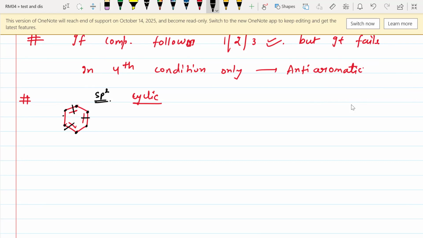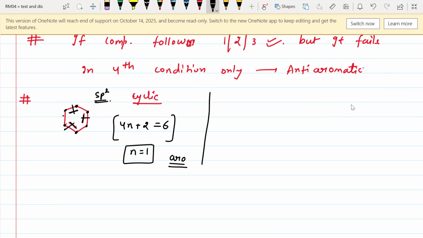Now the fourth condition: 4n plus 2 equals the pi electrons. How many pi electrons are there? 1, 2, 3. There are 3 pi bonds, so the electrons would be 6 because every pi bond contains 2 electrons. By solving that, n is equal to 1 here. Since n is an integer value, this is an aromatic compound.